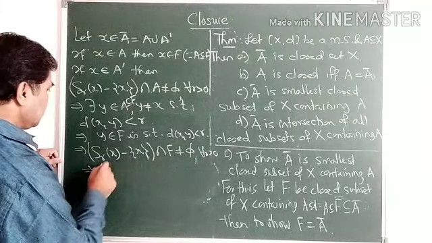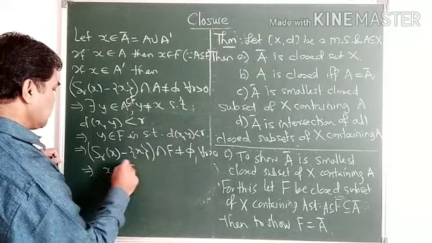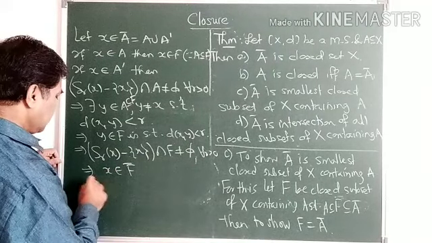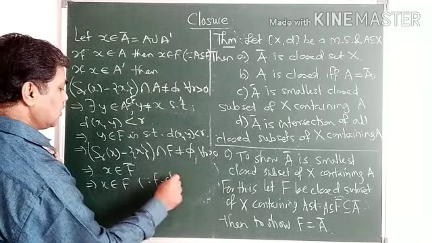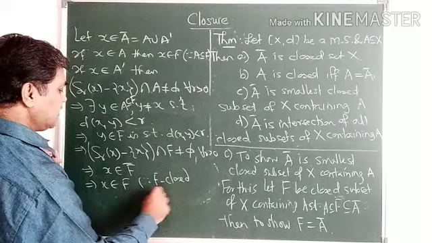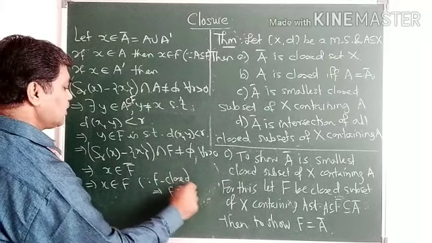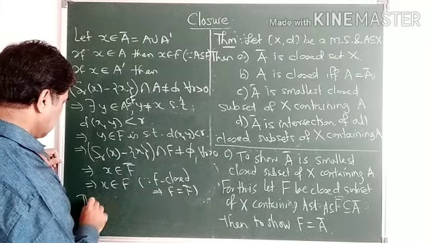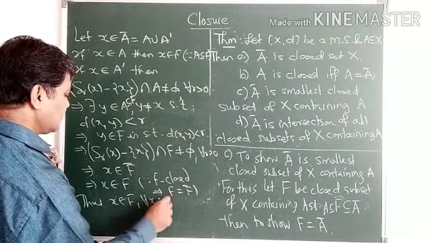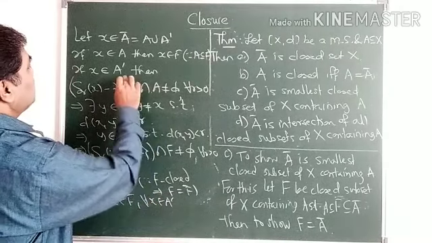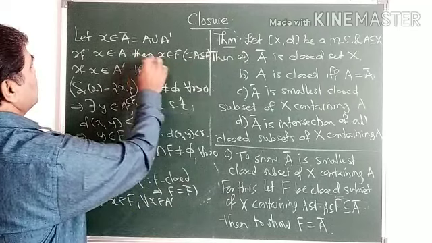This implies x belongs to F closure, which implies x must belong to F, since F is closed, which implies F is equal to F closure. Thus, x belongs to F for every x belonging to A dash. So this is 1.